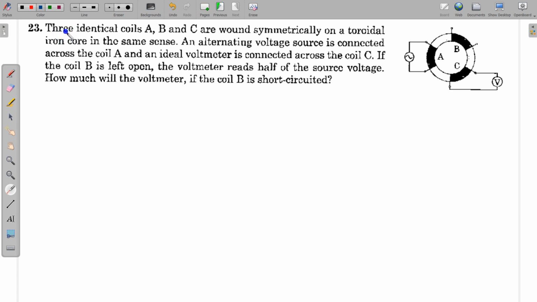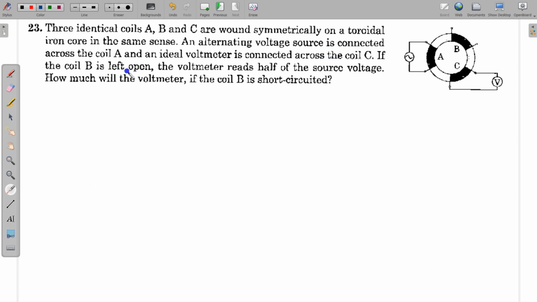In this video I am taking a problem on topic electromagnetic induction. The problem statement says three identical coils A, B, C are wound symmetrically on a toroidal iron core in the same sense. An alternating voltage source is connected across the coil A and an ideal voltmeter, meaning of infinite resistance, is connected across the coil C.